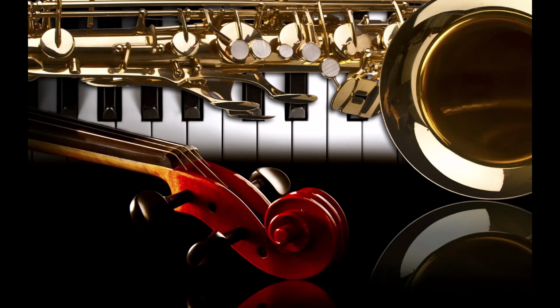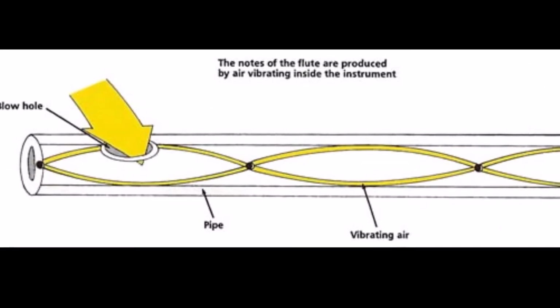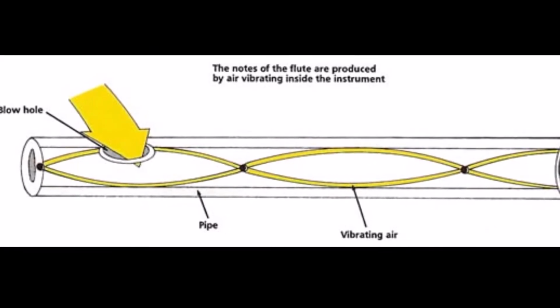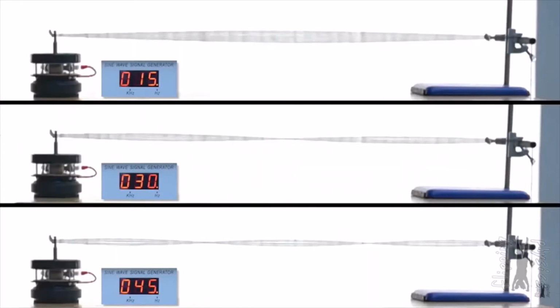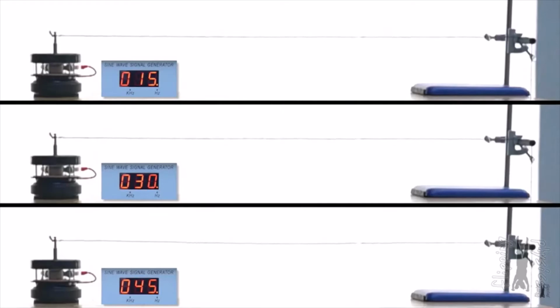The sounds made by musical instruments are possible because of standing waves, which come from the constructive interference between the waves traveling in both directions along a string or a tube. This demonstration is a representation of standing waves of different frequencies: 15 Hz, 30 Hz and 45 Hz. The slowed up version shows what the wave looks like. The waves move from left to right, get reflected and inverted, and then are sent back to the left.